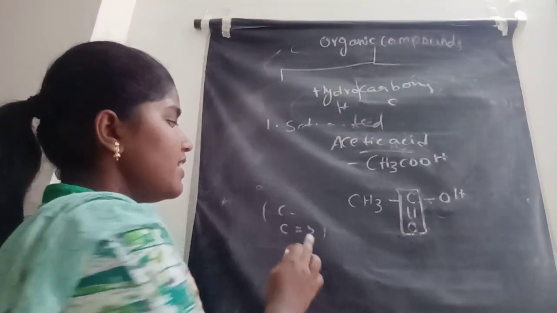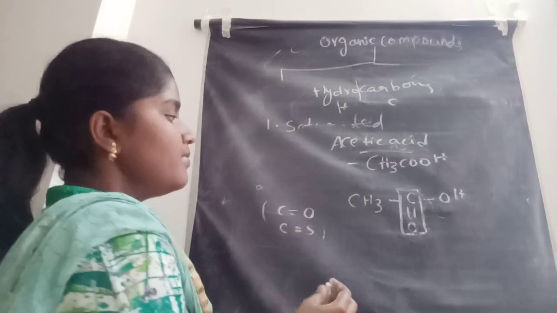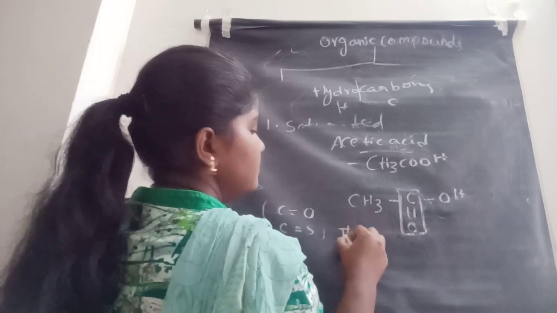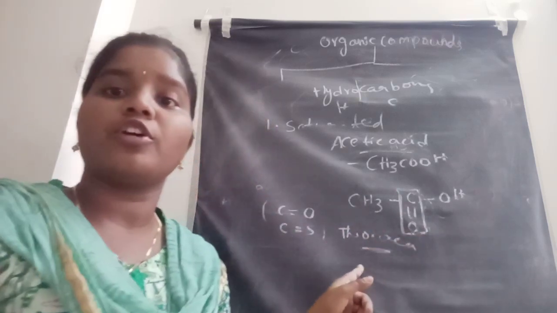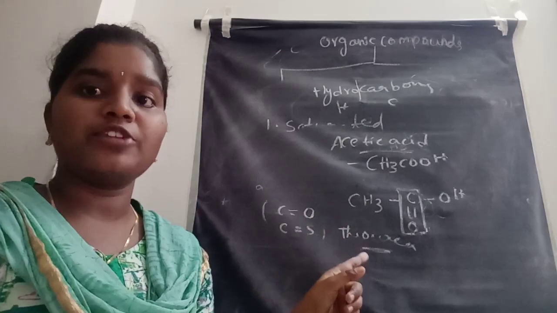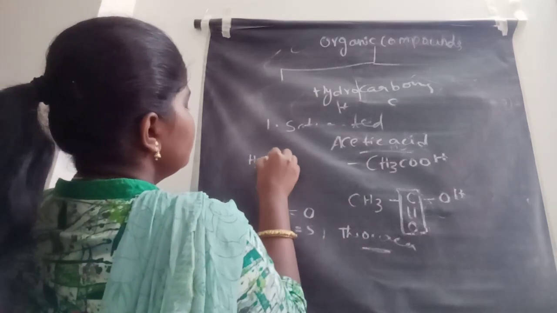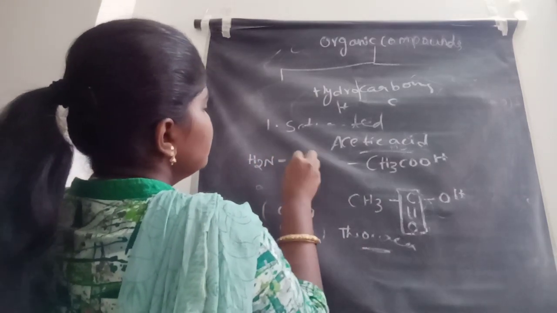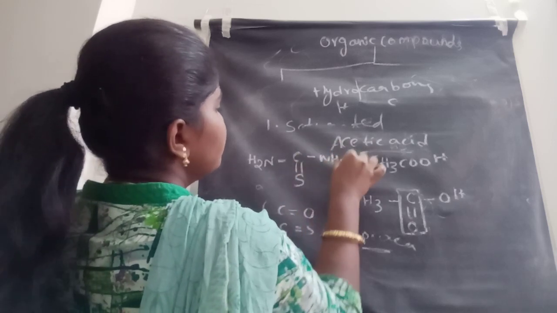Next, let us see one example for C double bond S. Thiourea. Thiourea is also one type of example for the unsaturated ones. Let us see the structure of thiourea. NH2 C double bond S NH2.